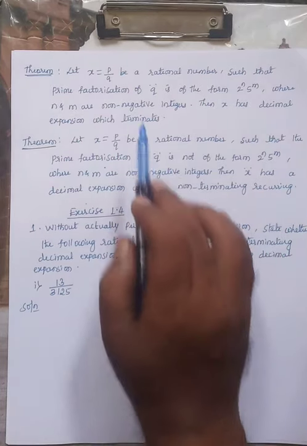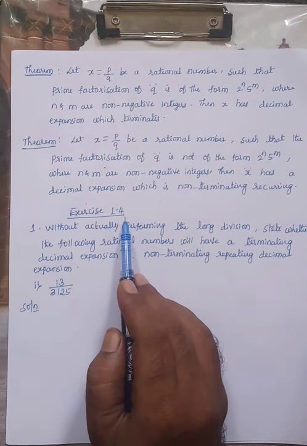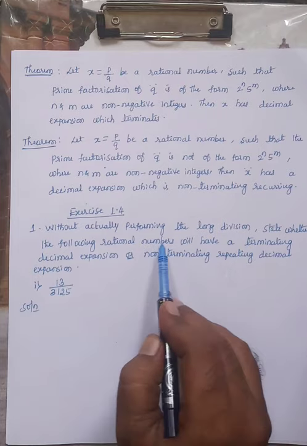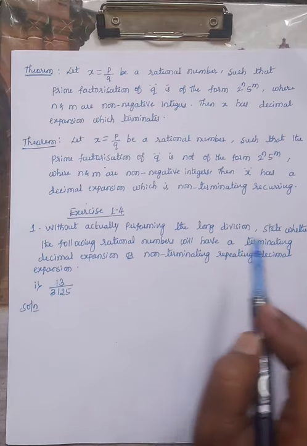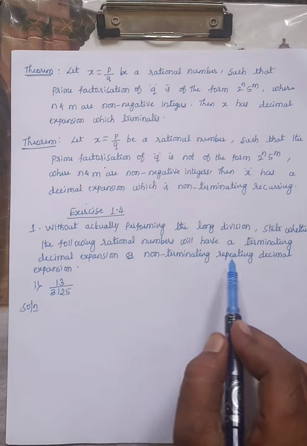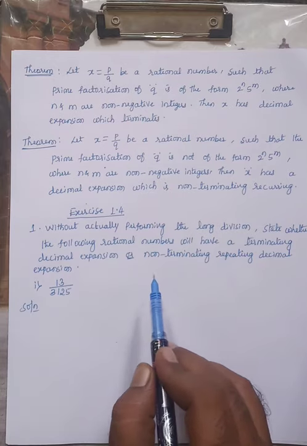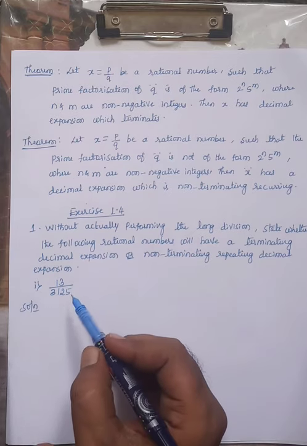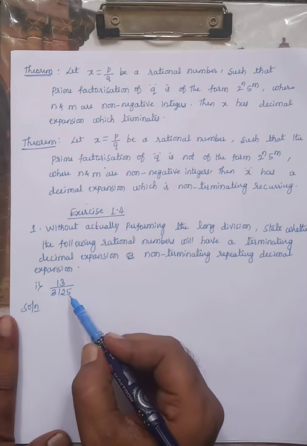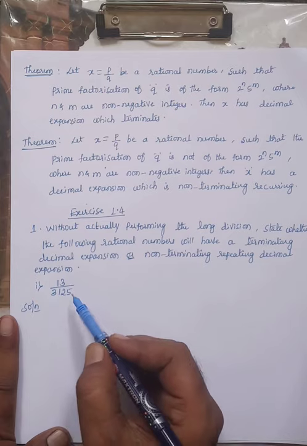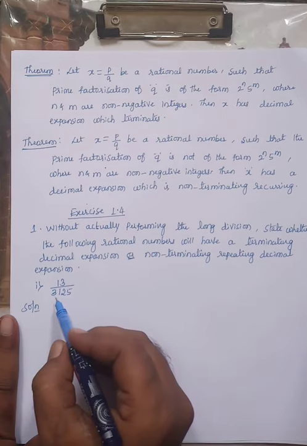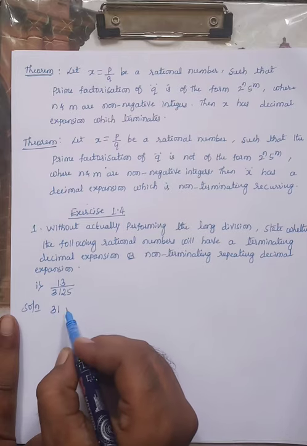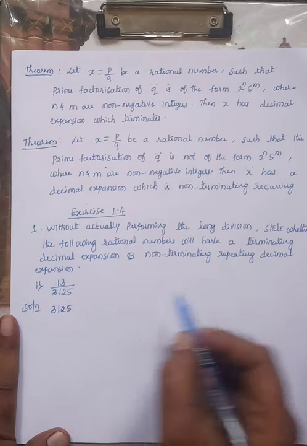By using these two theorems, now exercise 1.4: without actually performing the long division, state whether the following rational numbers will have a terminating decimal expansion or a non-terminating repeating decimal expansion. In the first one, 13 divided by 3125, the denominator q is 3125. First you have to write the prime factorization of 3125.